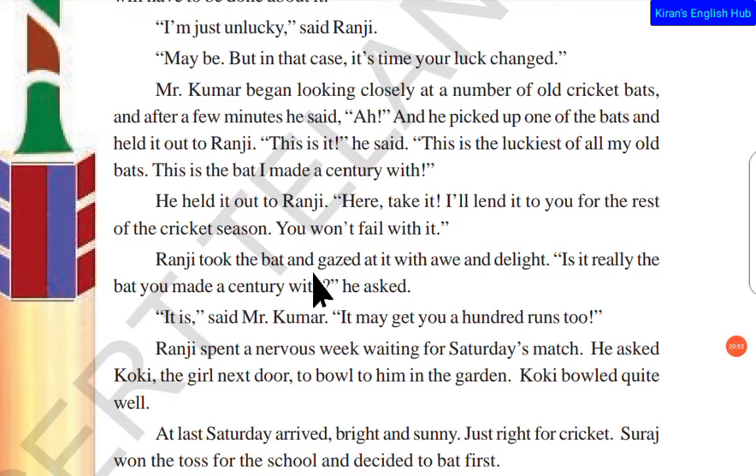So Ranji took the bat and gazed at it. Gazed in the sense, just having a look at it with awe and delight, with some happiness. Is it really the bat you made a century with? he asked. So here Ranji was very much thrilled.